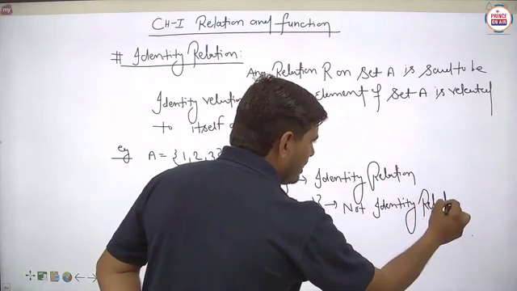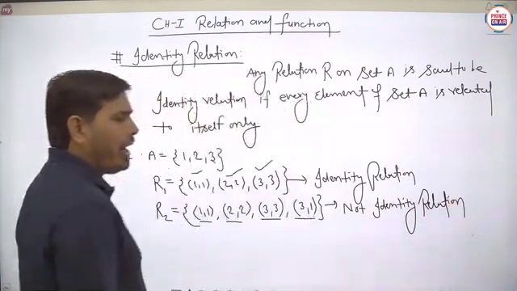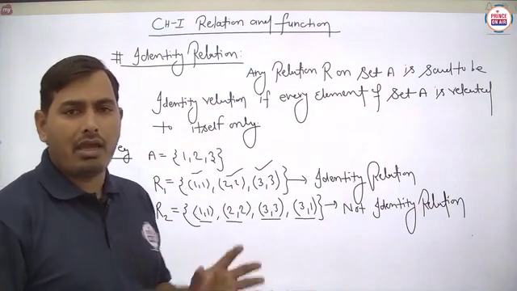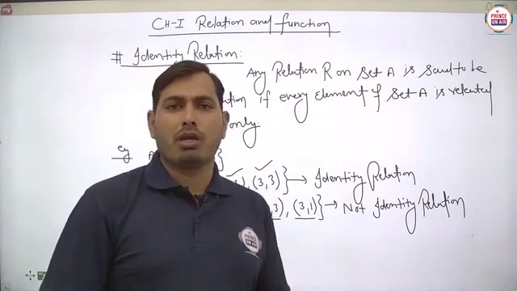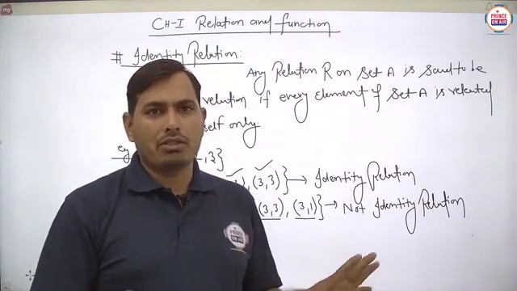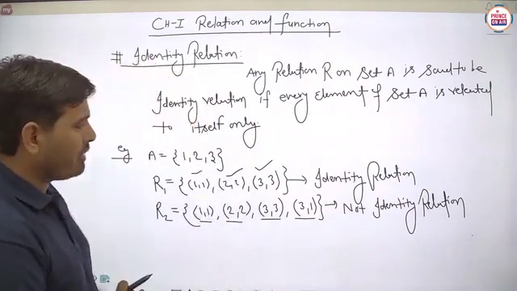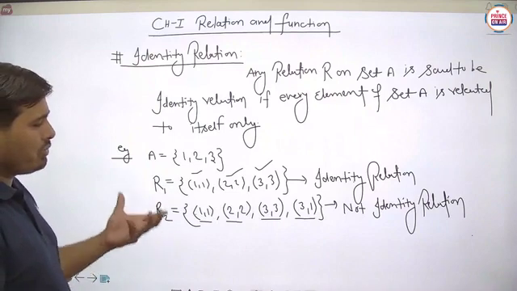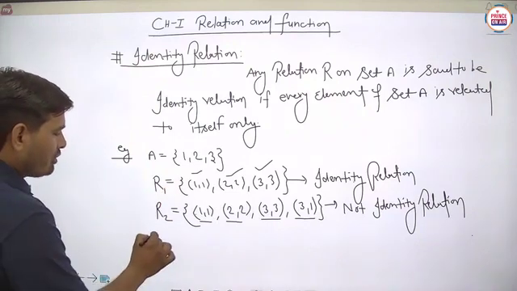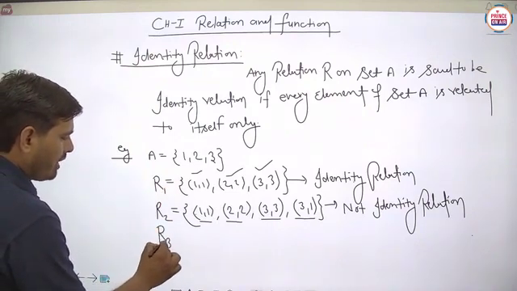So basically we can say that for any identity relation, any element of set A is related to itself only. It means no extra ordered pair will be available in that relation. Is it clear? So basically, easily student you can understand this thing. Suppose we define any relation R3 here.